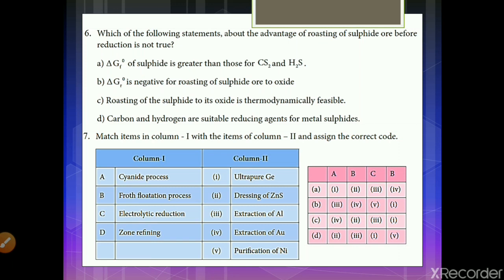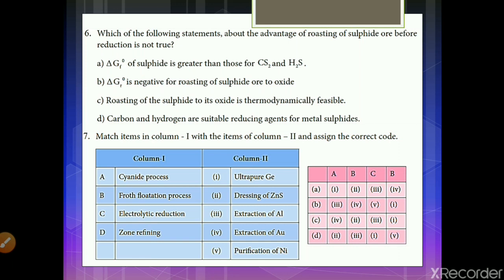Then electrolytic reduction. Electrolytic reduction involves extraction of aluminium. Zone refining. Under zone refining, we have learned that ultra pure metals like germanium, silicon, etc., which are used as semiconducting devices, can be purified. Therefore, the option for zone refining is ultra pure germanium. From this conclusion, we have the options like D, B, C, and A, and therefore option C will be the answer.